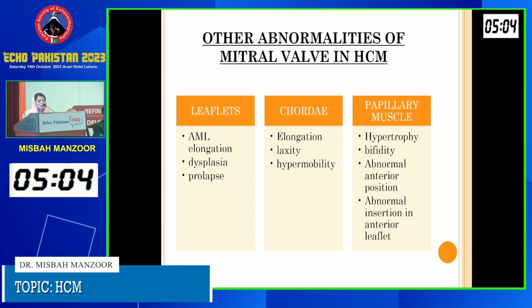The most common one of them is elongation of the anterior mitral leaflet. If a patient with HOCM presents to you with AML elongation and you have diagnosed this preoperatively, then it may mandate that the surgeon should do leaflet plication in addition to septal reduction. The chordae are often elongated, lax, or hypermobile. The most common abnormalities in papillary muscles are that they may be hypertrophied, bifid, abnormally anteriorly placed, or directly inserted into the anterior leaflet. If any of these abnormalities is present, it will definitely change your surgical management.